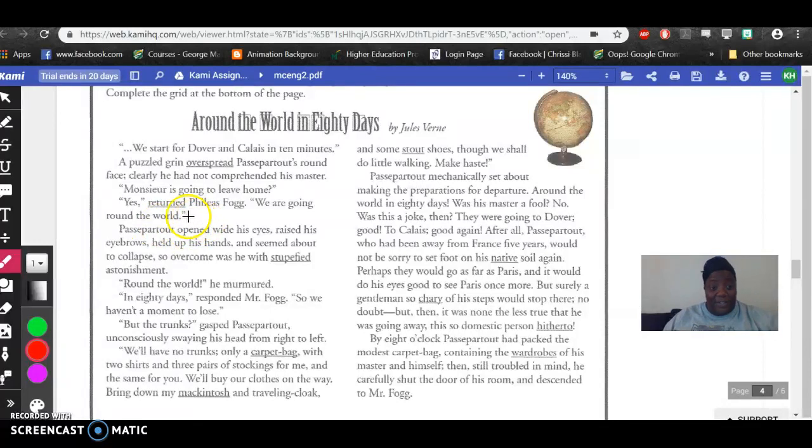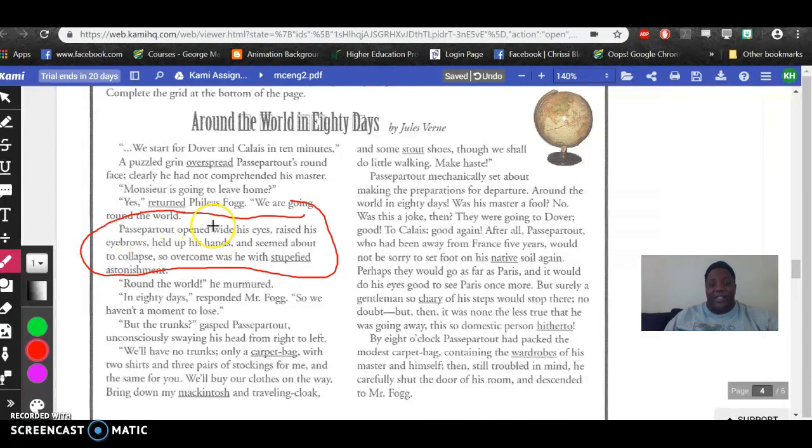Passepartout, I cannot pronounce that name, can't even see it clearly. Passepartout, whichever. This dude opened wide his eyes, raised his eyebrows, held up his hands, and seemed about to collapse, so overcome was he with stupefied astonishment. Okay, so reading the passage again: he opened wide his eyes, raised his eyebrows, held up his hands, and seemed about to collapse, so overwhelmed was he with stupefied astonishment.